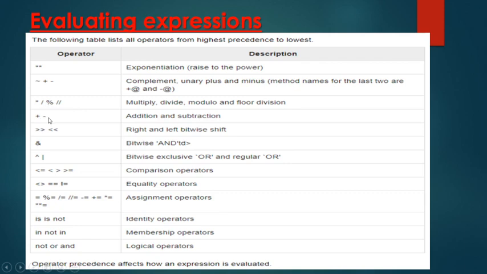Plus and minus have lower precedence than multiply and divide. Clear? So we will evaluate the expressions on the basis of this precedence. Similarly, when the operators are at the same level in this chart, they will be evaluated from left to right, means as they come they will be evaluated.